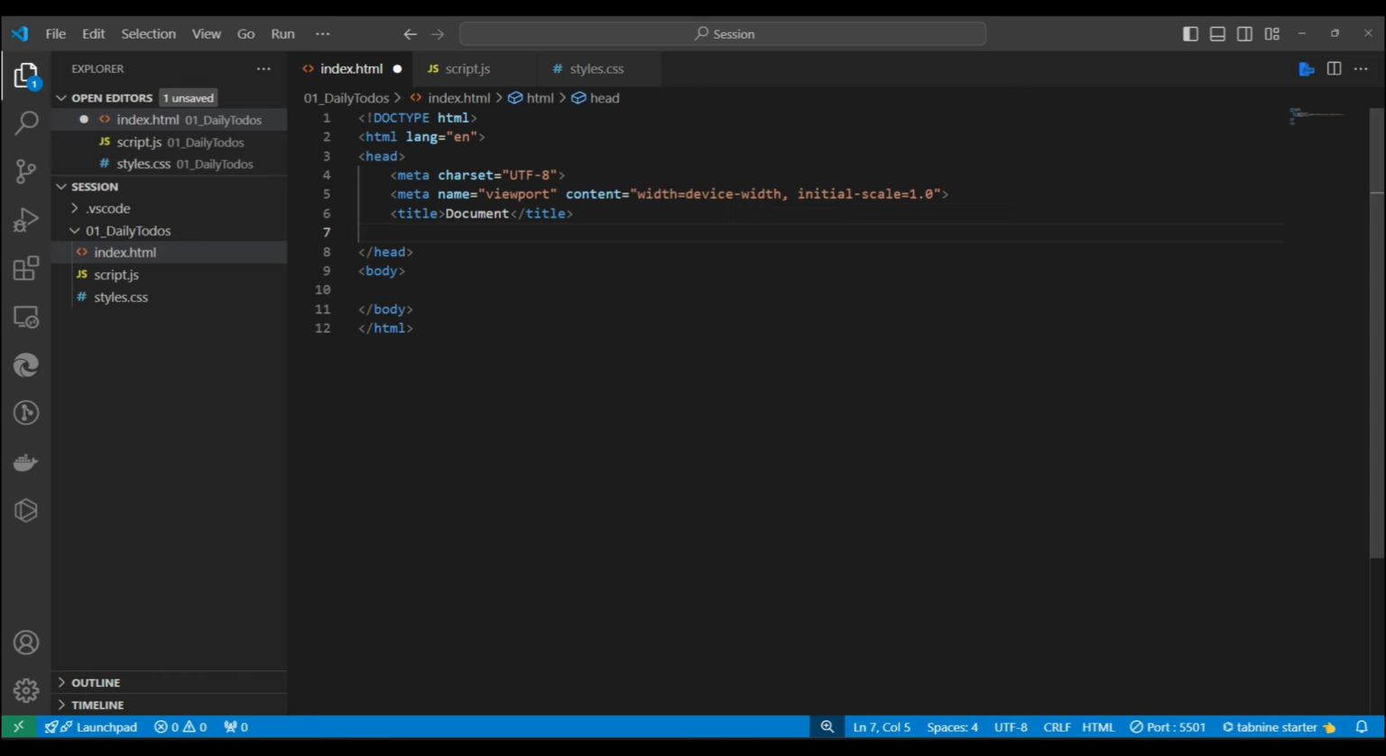I need to add the style. Right now it does not have anything, all is blank. So to add this, I need to add the link with rel, definitely, and over here I will pass the style.